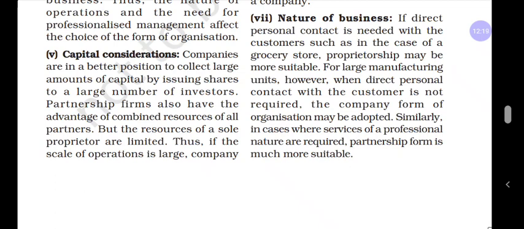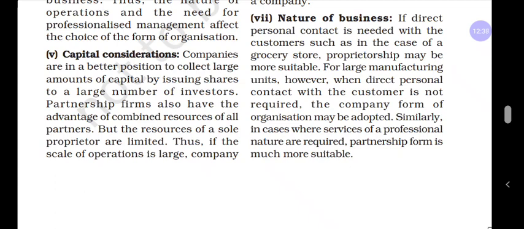But when coming to the joint stock company, they don't have much contact with the customers because they are in large scale operation. The product they produce is transferred to wholesalers and retailers, who maintain the relationship.